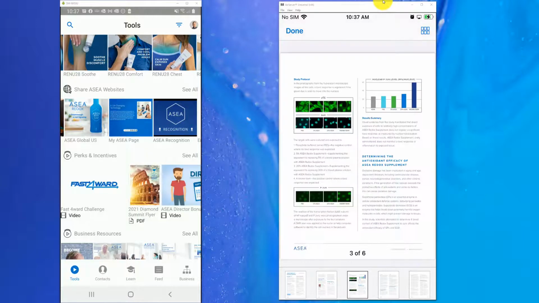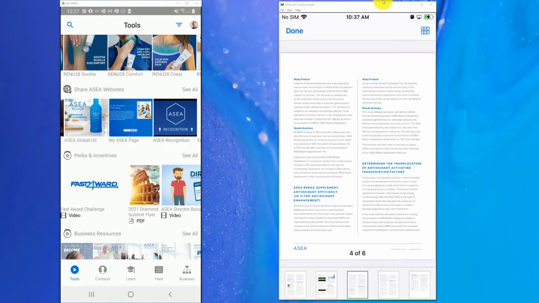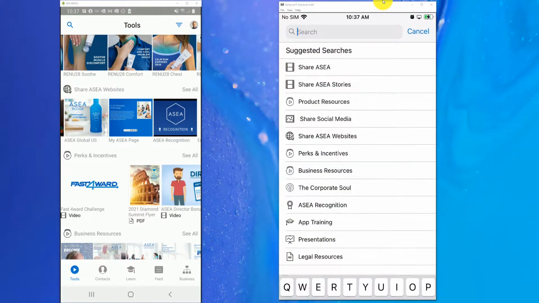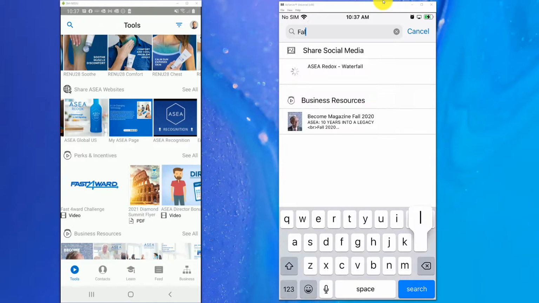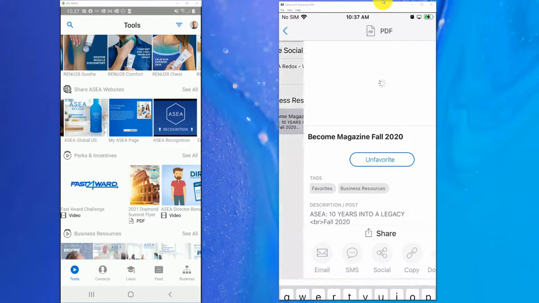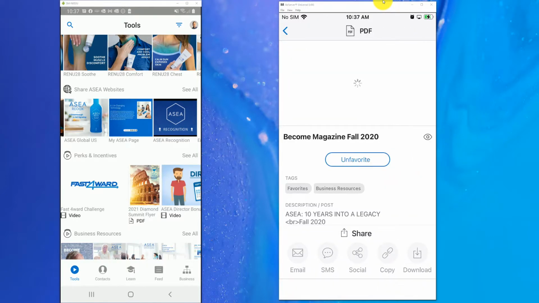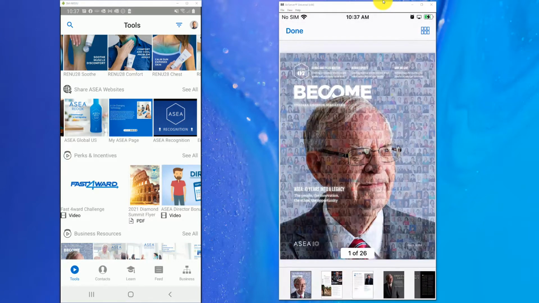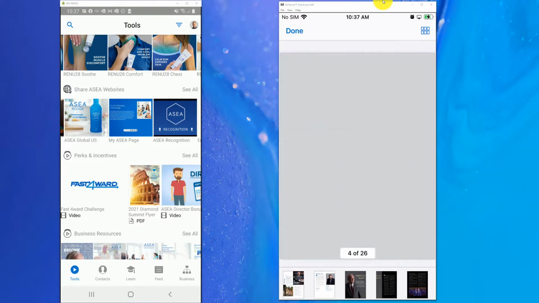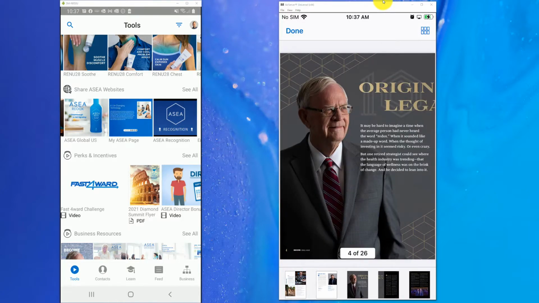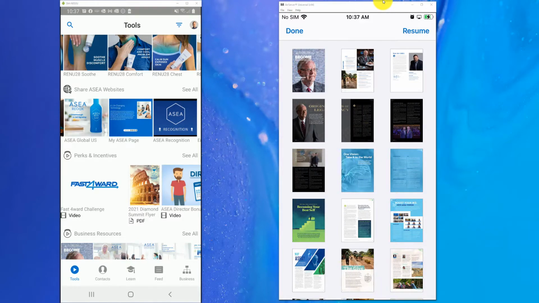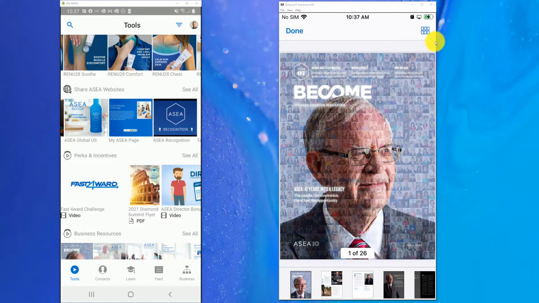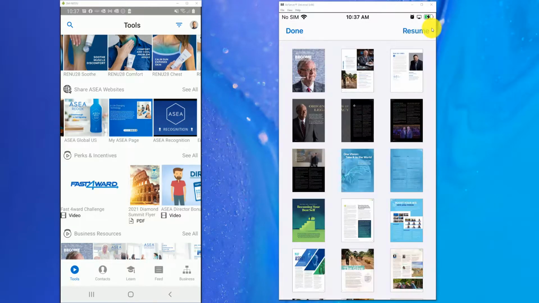So what I like about searching for PDFs here is if you run into a PDF like, let's search for the fall catalog or the fall magazine here. As you pull it up and open it up, that one's a little bit of a large one. It's got 26 pages, but you can definitely go through it in a more interactive way by clicking on this top right button. If you didn't see where that was, whoops, right up here. This top right button, you can go through then and see all of the different pages.